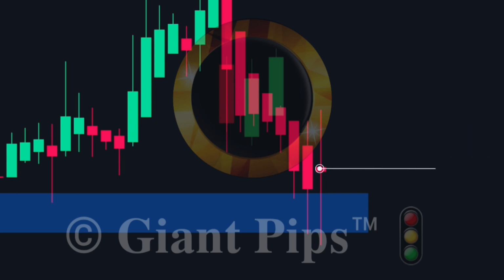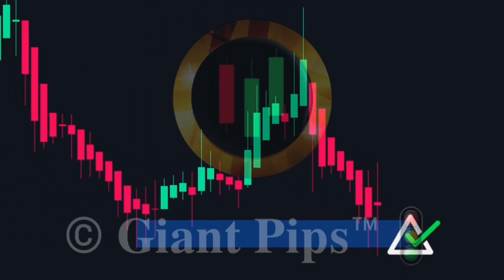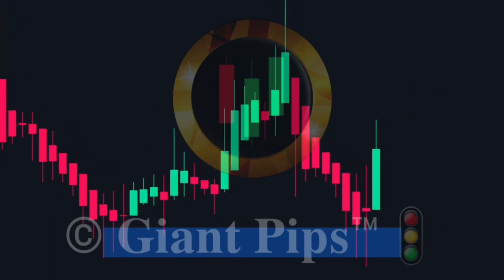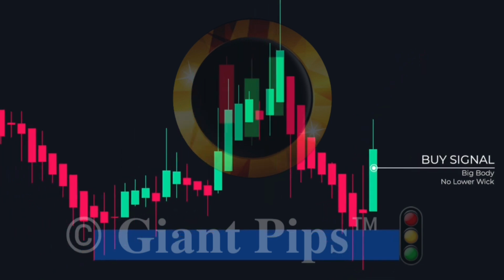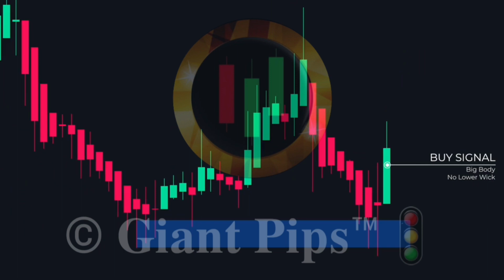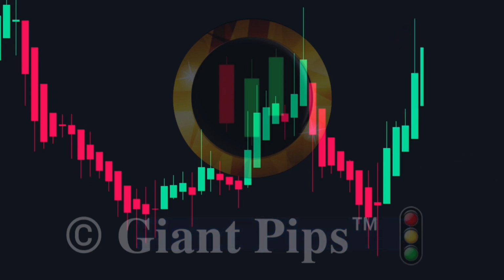It is also a sign that the downtrend did not have any momentum. Next, we see a doji candle with a large upper and lower wick. And the doji candle has appeared at the support level. It shows that the support level is working just fine, and now there's a high probability of an up move from this point. Finally, we see this solid bullish green candle with a big body and no lower wick. This is a strong sign that the price is going up from this point on. So, a buy trade could be initiated from this candle. The stop loss can be placed below the candle, and the target can be set at the next resistance.